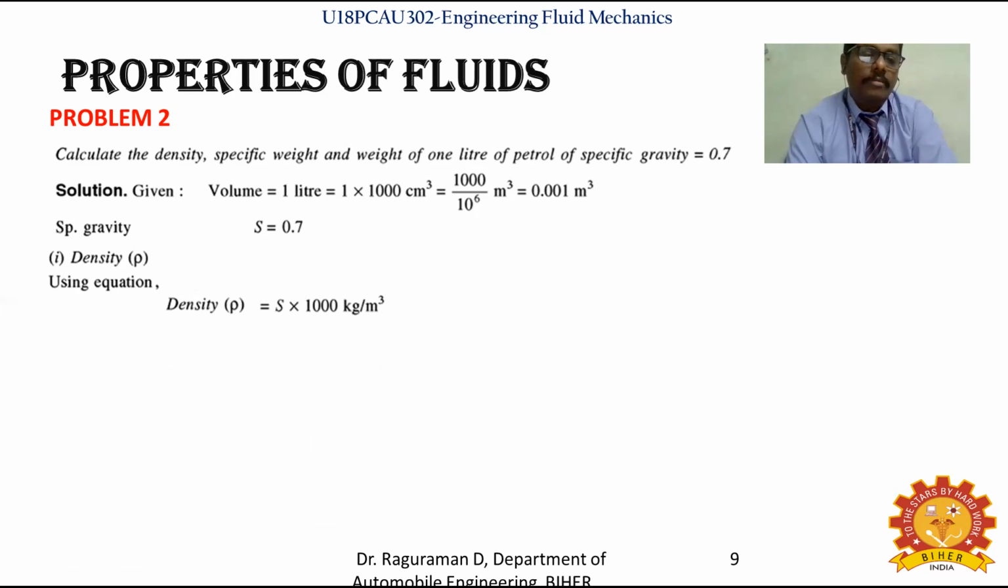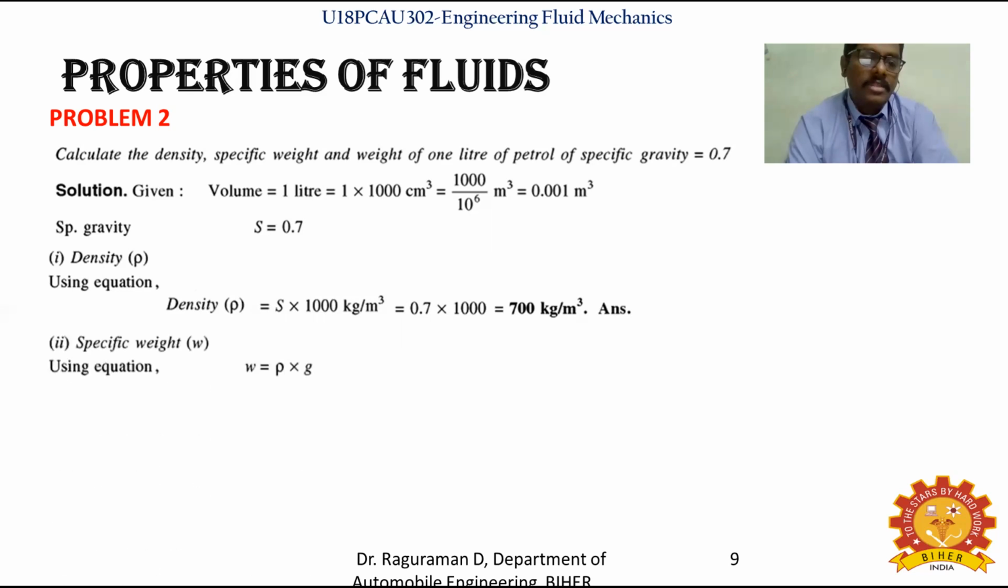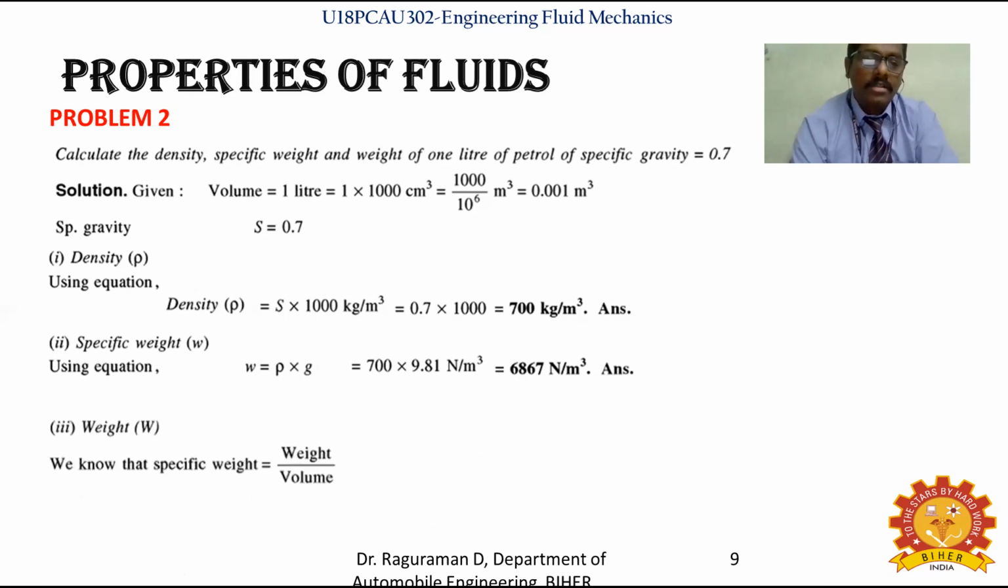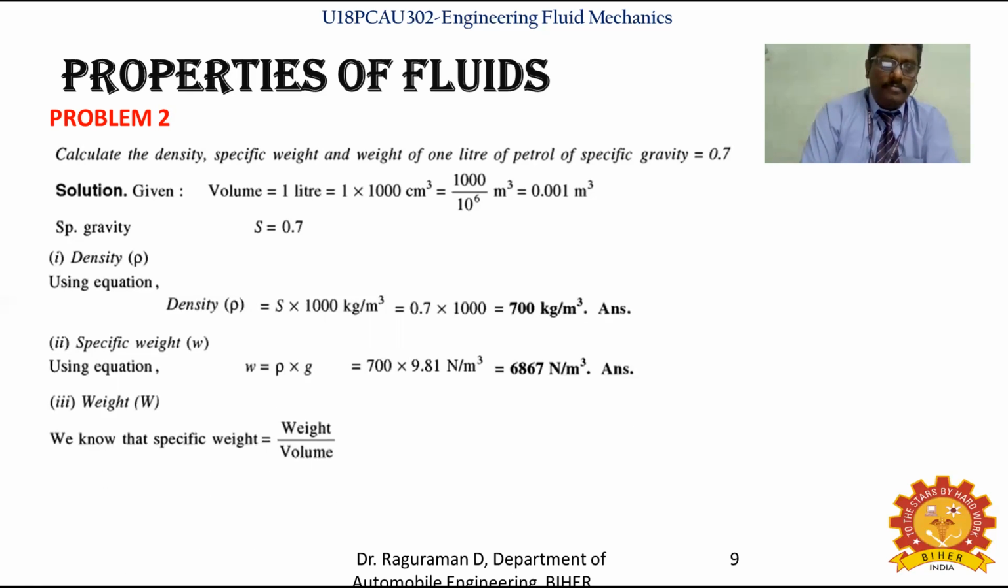Now if we substitute 0.7 into 1000, we identify it as 700 kilogram per meter cube, because the standard unit for density is kilogram per meter cube. The next thing is the calculation of specific weight. We have a relation between density and specific weight: small w equals rho into g. The g value is 9.81 and the density we just calculated is 700. So it is 700 into 9.81 Newton per meter cube, which is 6867 Newton per meter cube. And the weight value, what is it?